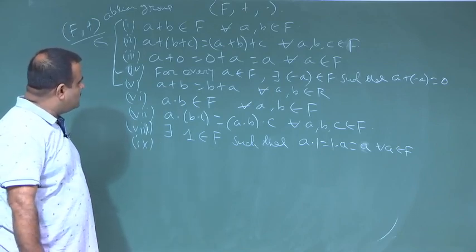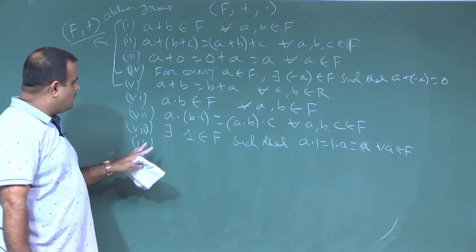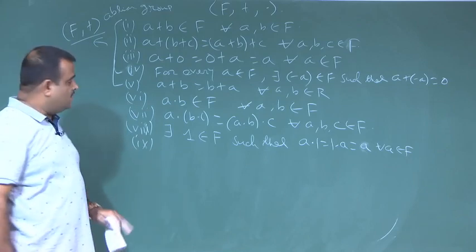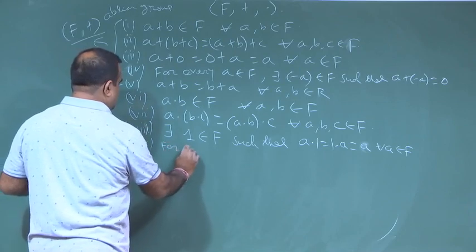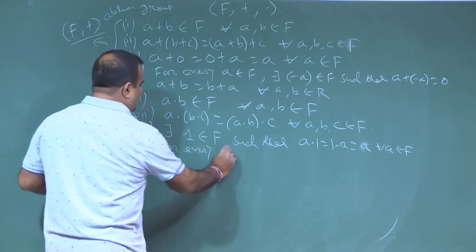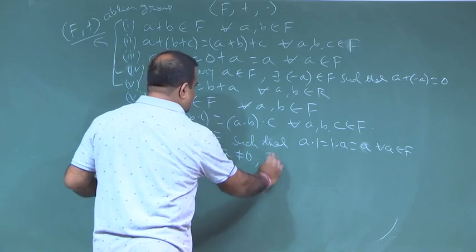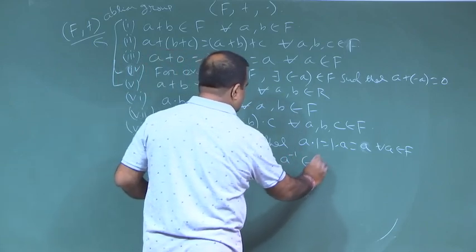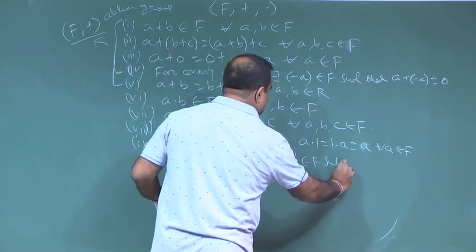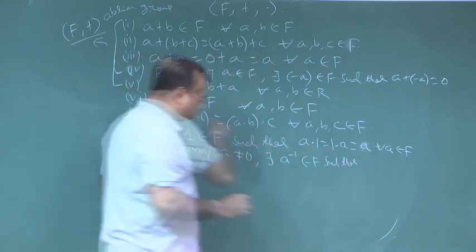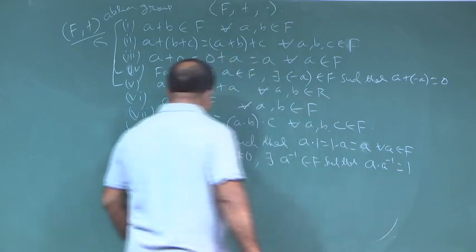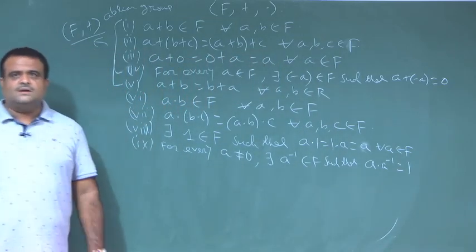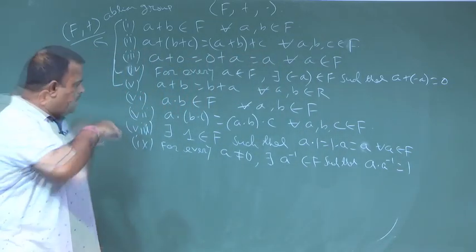And then we have the inverse for non-zero elements. For every a which is not equal to 0, there exists a inverse such that a · a inverse is equal to 1.